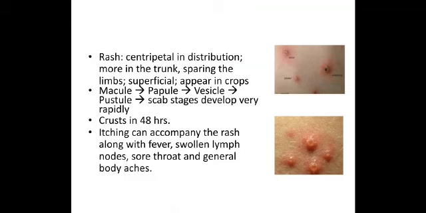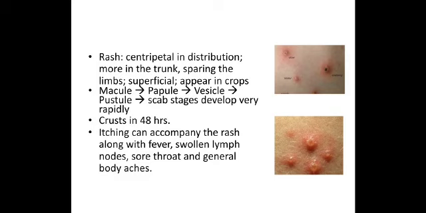But in Varicella-zoster infection or in chickenpox, we see that these lesions arise in crops, that is, multiple of them at a time, and we will not be able to appreciate the exact sequence of a rash, that is macule, papule. They may not go into that sequence. In a crop of these lesions, we may find a few lesions which are macules, a few which are pustules, a few which have already formed the scab, like that.